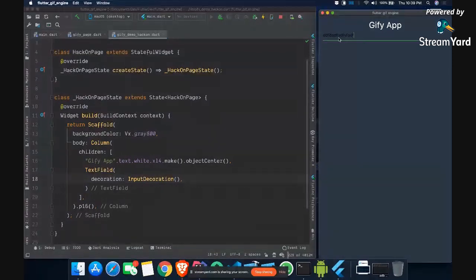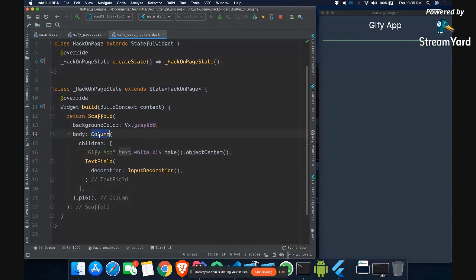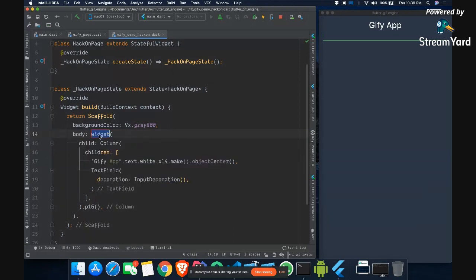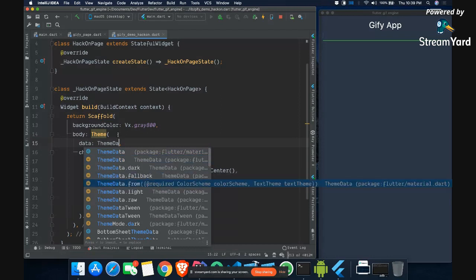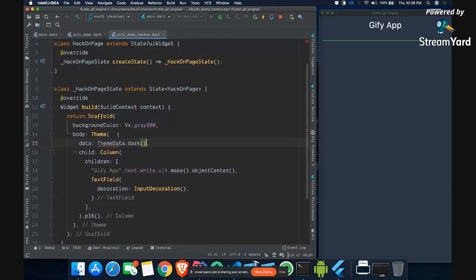Okay, and now I see that my theme is kind of dark, so it does not make sense to use a white theme. What I can do in this column is wrap it. So I can press alt enter and wrap with widget, and I can wrap it with the theme widget. It will ask me what kind of data you want, or theme data. So I can say theme data dot dark. It will actually make my theme dark. Now if I refresh it, you will see it is darker. Now if I write text here, it will come in white. Okay, so this is making sense now.